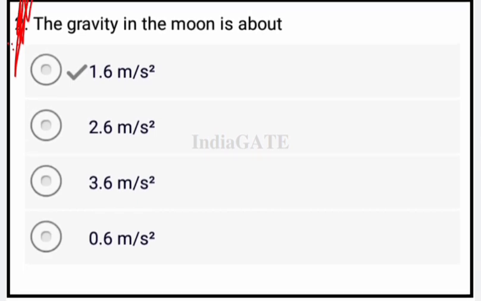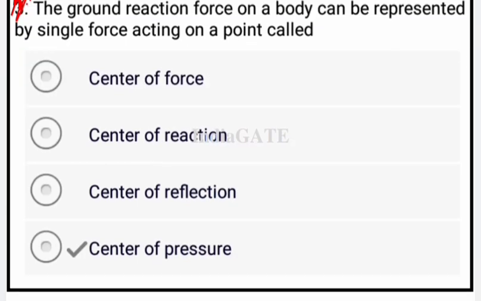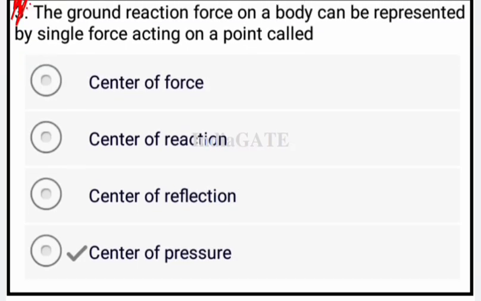The gravity on the moon is about, so the correct answer for this is 1.6 meters per second squared. So it is a very easy question for the EKT branch. Now next question is, the ground reaction force on a body can be represented as a single force acting on the point that is called your center of pressure.